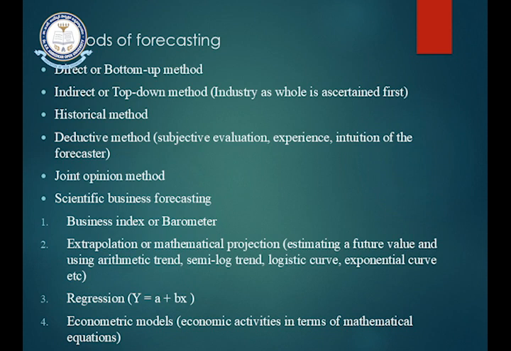The third method is the historical method, based on past information and past historical events. The next one is the deductive method, based on the subjective evaluation, experience and intuition of the forecaster. Accordingly, the forecasting is done by the manager or the forecaster.